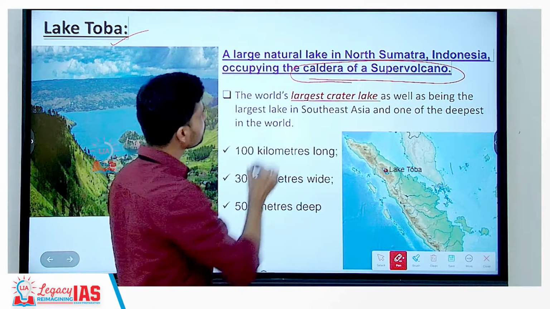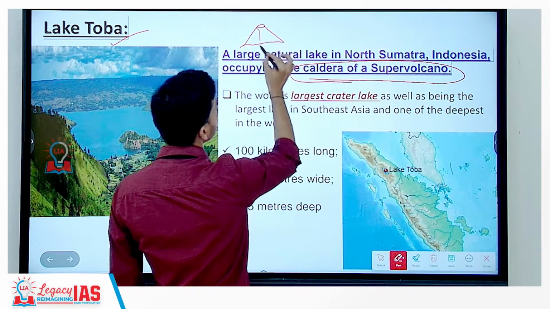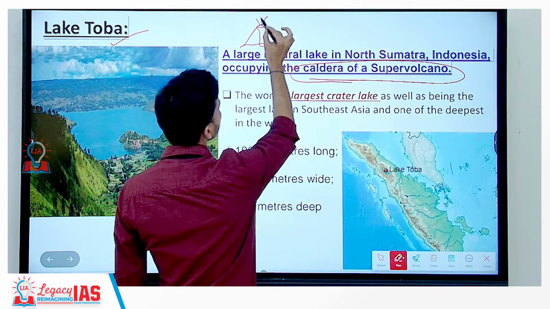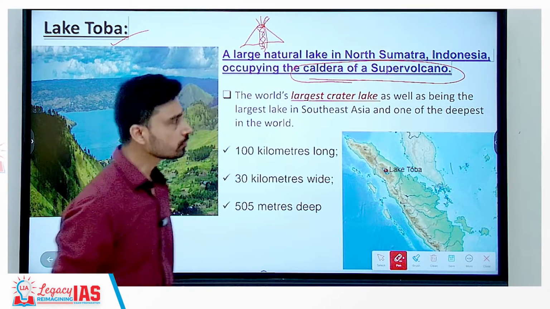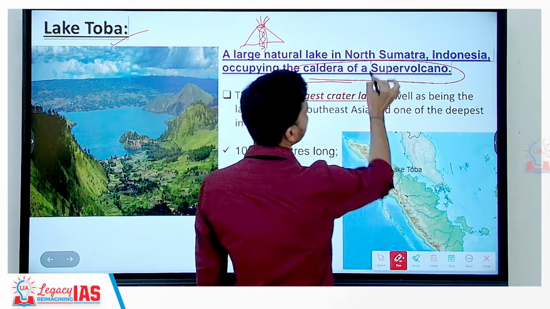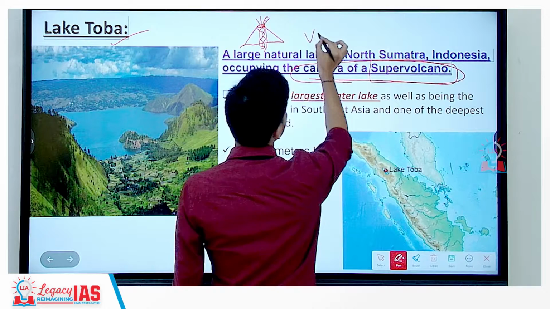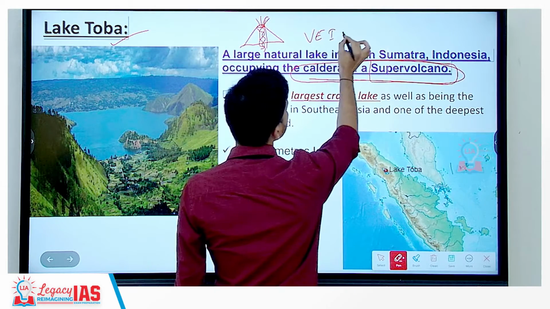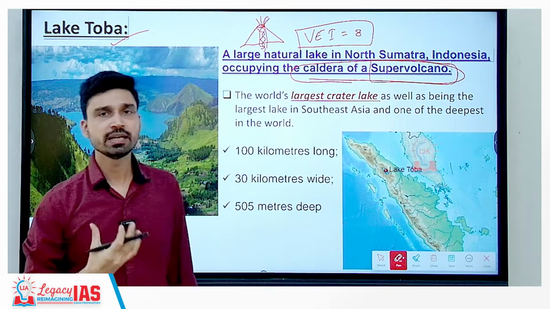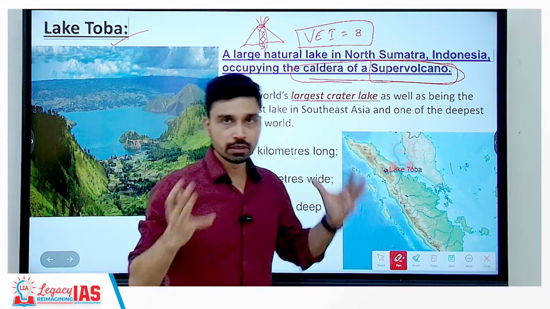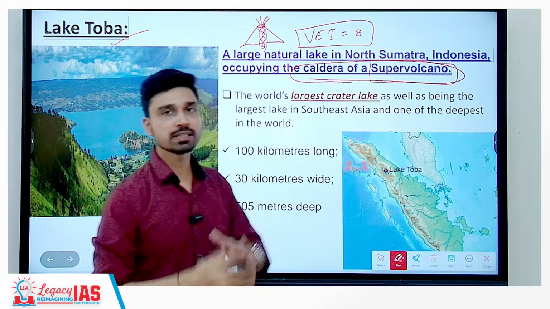Now, all of you must have heard about volcanoes. This is somewhat how a volcano looks like. On the upper side you have the vent through which eruption happens, and then the magma moves through the volcanic pipe. So, what is a super volcano? Super volcanoes are such kind of volcanoes whose value on the volcanic explosivity index is highest, that is 8. What it means is that the amount of discharge that happens through such kind of volcanic eruption is humongous in nature.